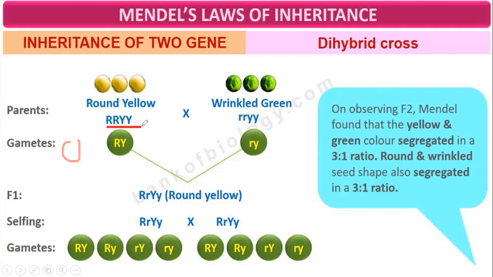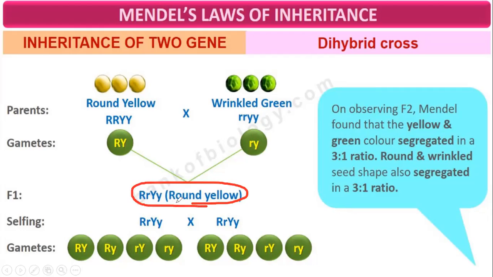Here there are four; when there are two, it will become half. Here there is a four, therefore it will become two. So the gametes will have this genotype: capital R, capital Y, and in wrinkled green, small r, small y, because these are recessive. So when the cross was done in the F1 generation, R was dominant, therefore round, and Y is dominant over small y, therefore yellow.